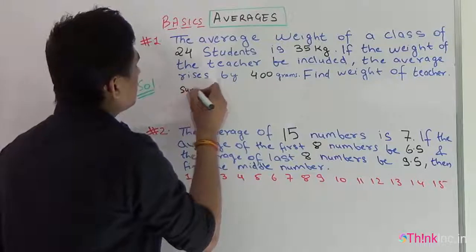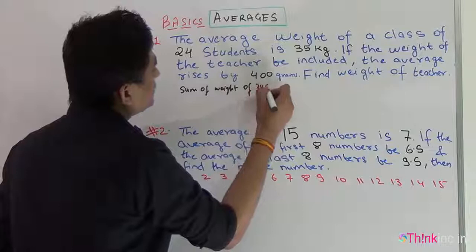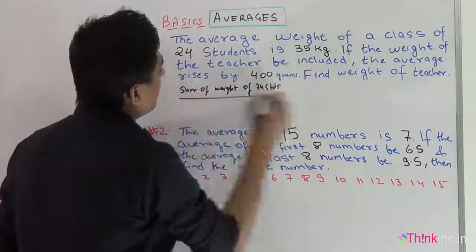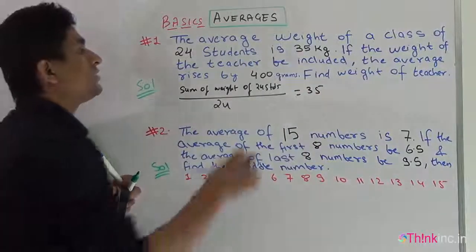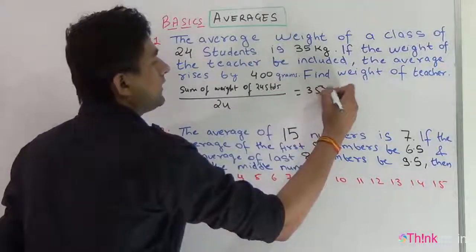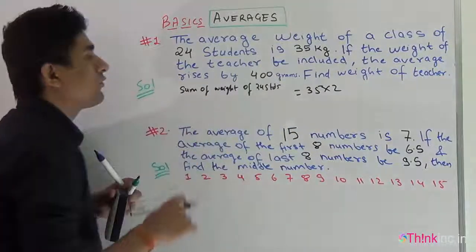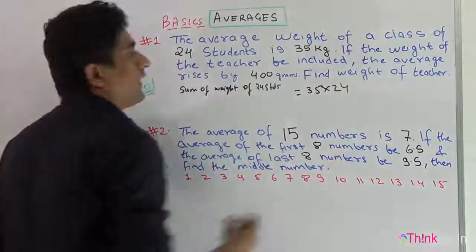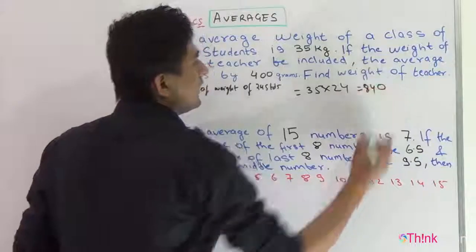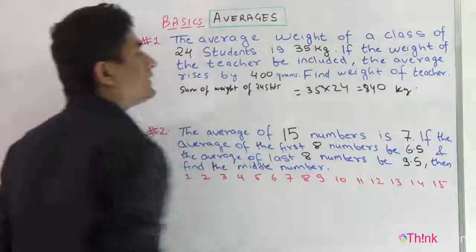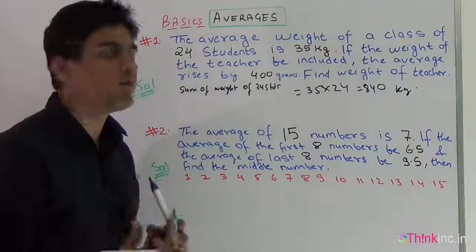So the sum of weight of 24 students upon 24 will be equal to 35. I am shifting 24 to this side, and I get the sum of weight of 24 students, which comes out to be 840 kg.